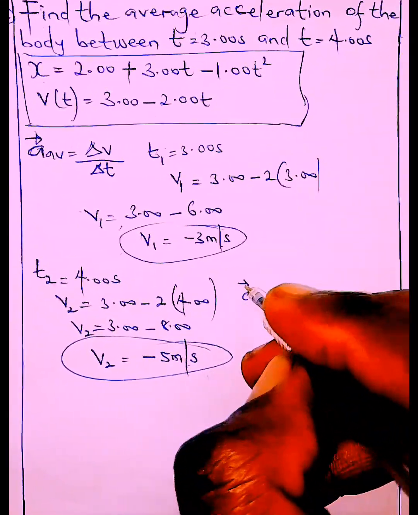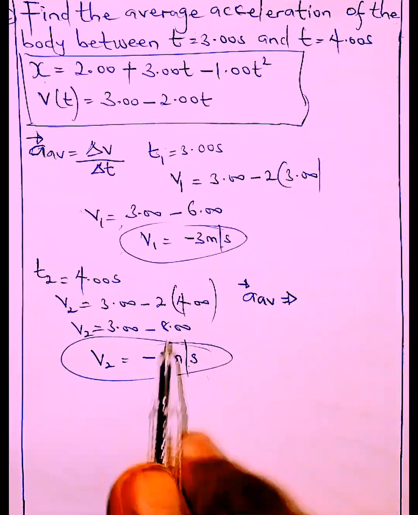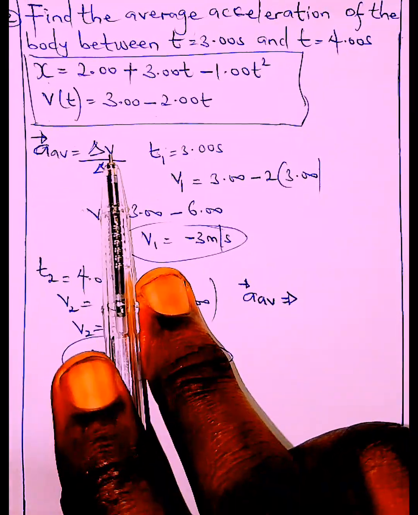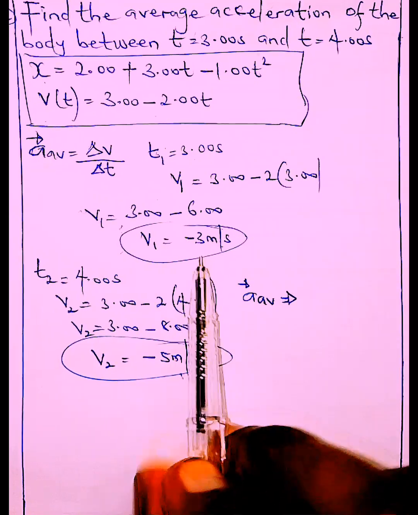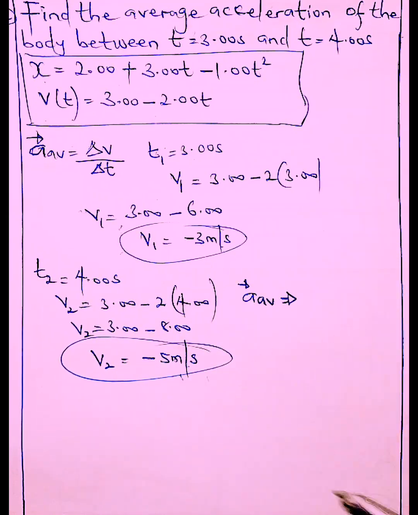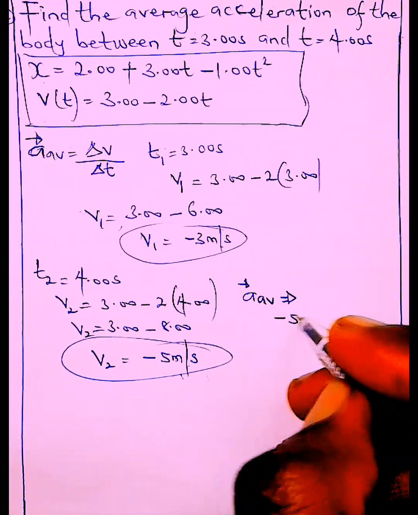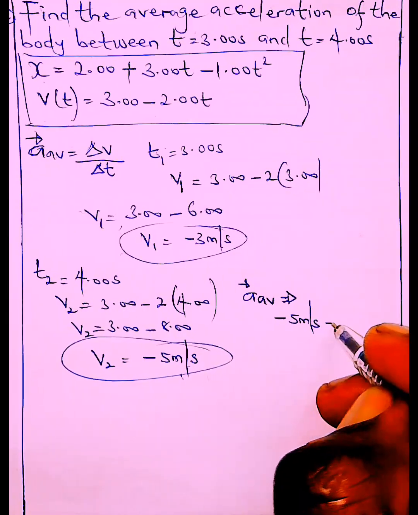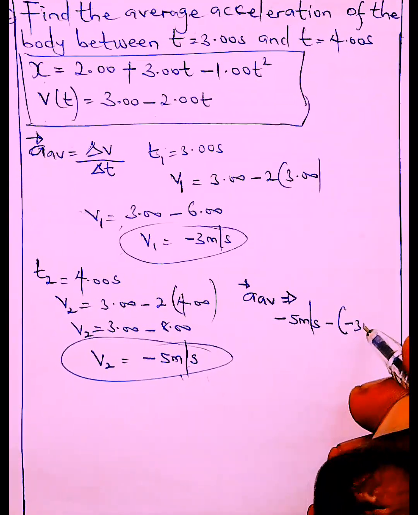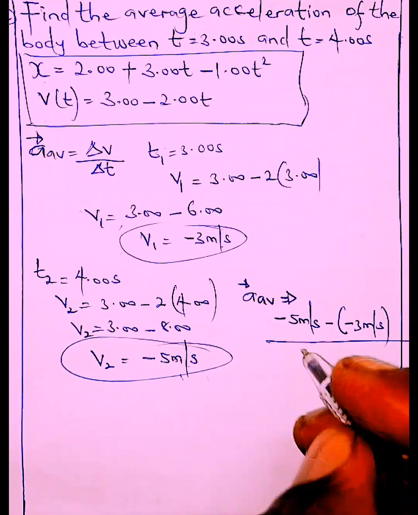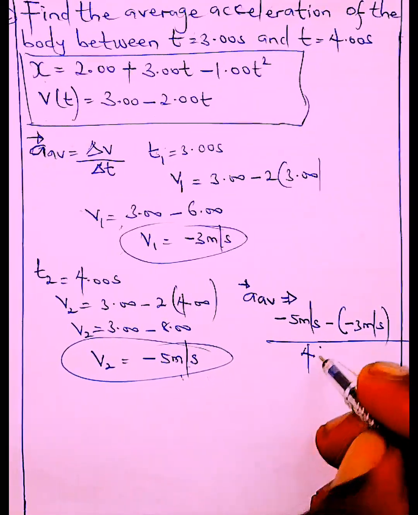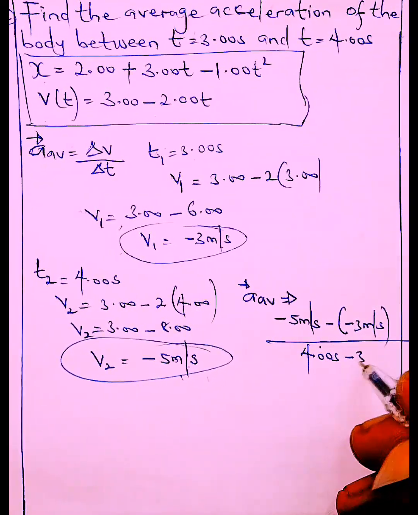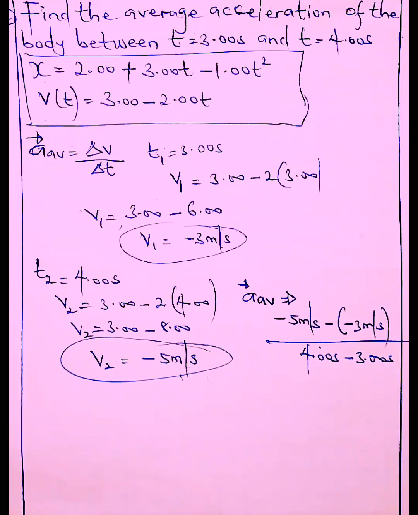Average acceleration is very simple. We can get it. We have all our parameters ready. So change in velocity is velocity 2 minus velocity 1. That is final velocity minus initial velocity over time 2 minus time 1. So what do we have there? That's minus 5 meters per second minus 3 meters per second over time 2, the second time is 4 seconds, minus time 1, 3 seconds.